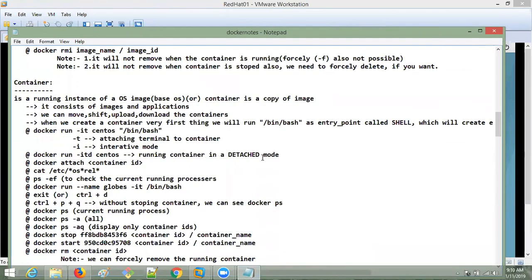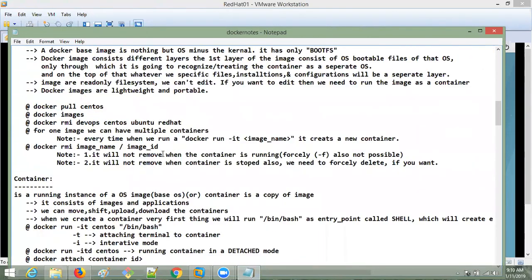So here I gave the commands also. You can pull the image first, and after that you can give docker images. It will show you all the images. And if you want to run the image, what is the command? docker run -it, then the image name, and you have to run /bin/bash. If you want to remove, you have to use the remove command like this. You can remove multiple images also. That only I gave here.